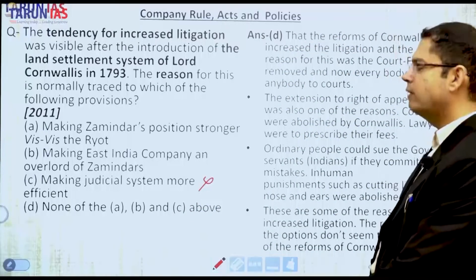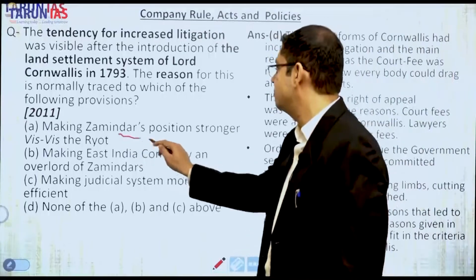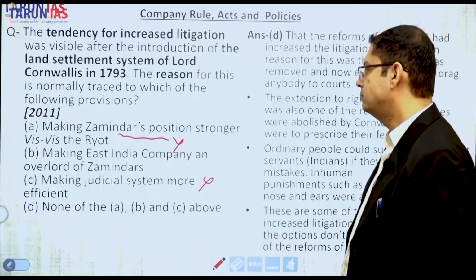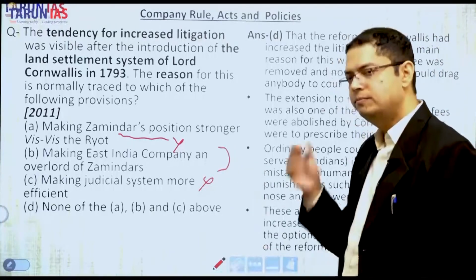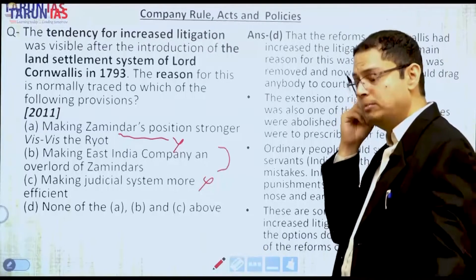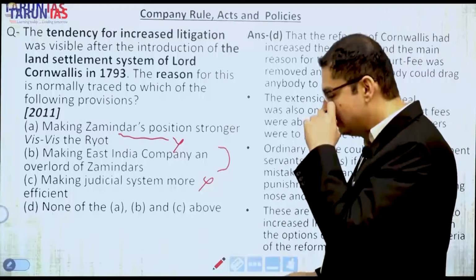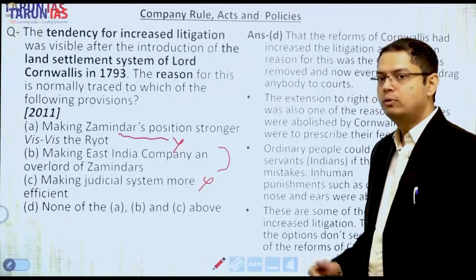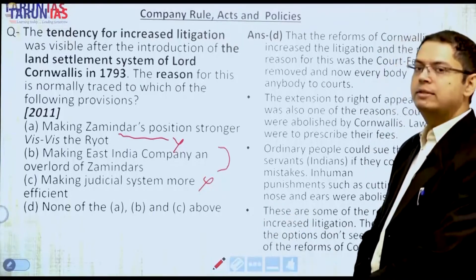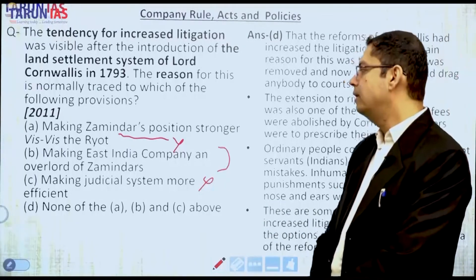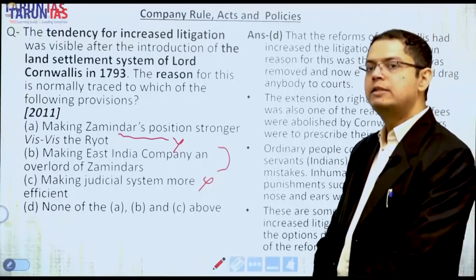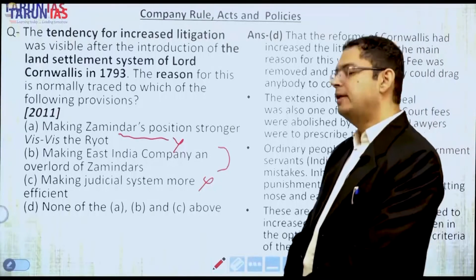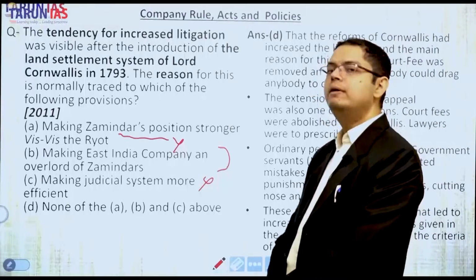Making the Zamindar's position stronger with respect to the Ryot, why are they concerned about the Zamindar's position? No. Making the East India Company an overlord of Zamindars? Yes, just by the logic, it is possible. Who were the Zamindars? Mughal Zamindars, they are landowners too. Though different from Jagirdars, we have discussed this in the medieval India video: what is the difference between Mughal Zamindars and Jagirdars? Jagirdars were people who were given land assignments, but Zamindars were the landowners.